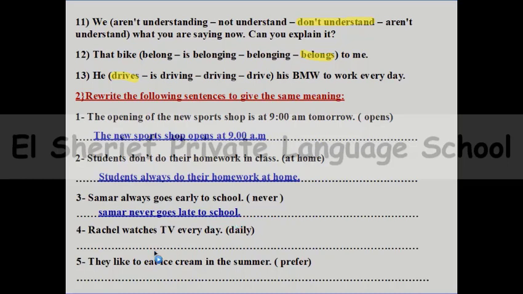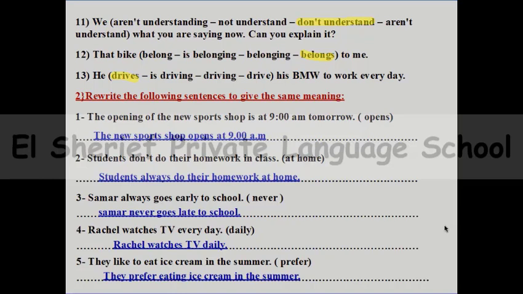Number 4, Rachel watches TV every day. So how can you use the word daily? Yes, we can say that Rachel watches TV daily. We will cancel the word every day and we will put daily. This is the same meaning. Number 5, they like to eat ice cream in the summer. So here, if I want you to use prefer, you can say they prefer eating ice cream in the summer.